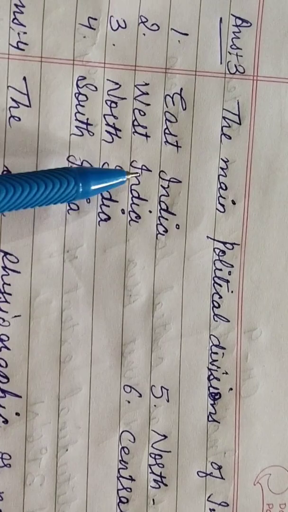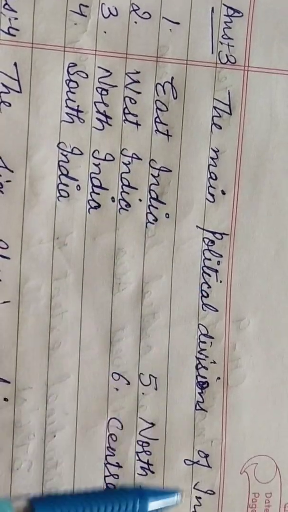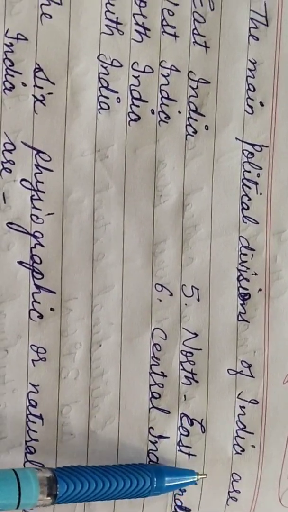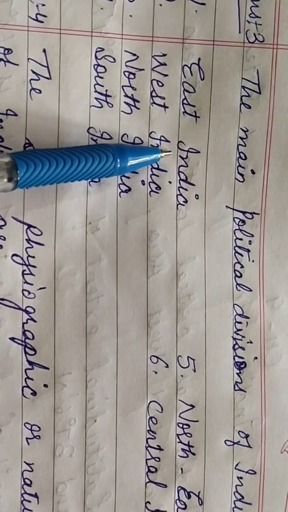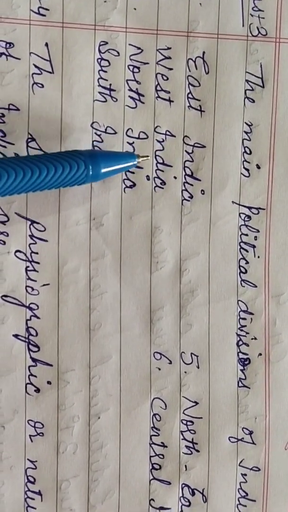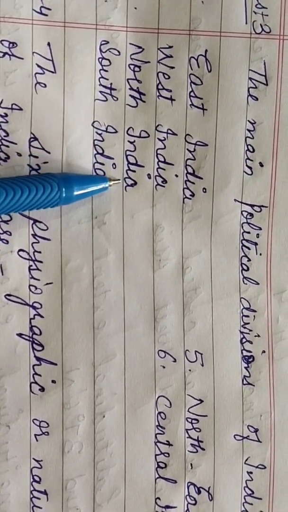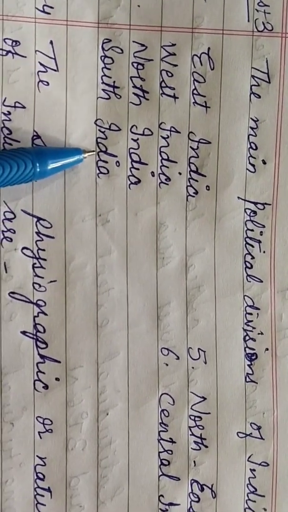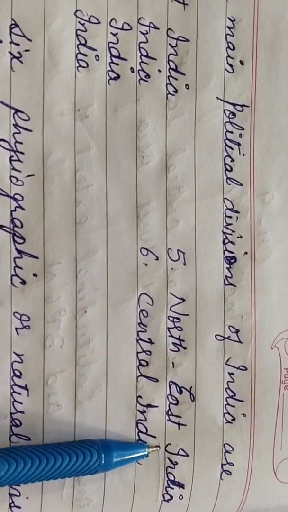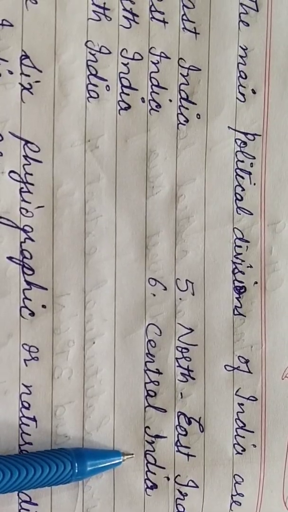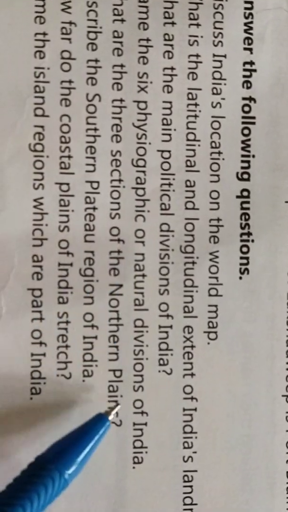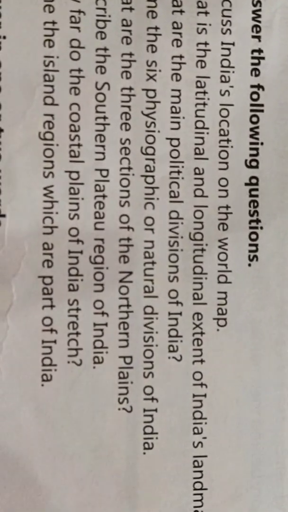I'm repeating. Answer number 3. The main political divisions of India are East India, West India, North India, South India, Northeast India, and Central India. Come to the fourth question, beta. Name six physiographic or natural divisions of India.